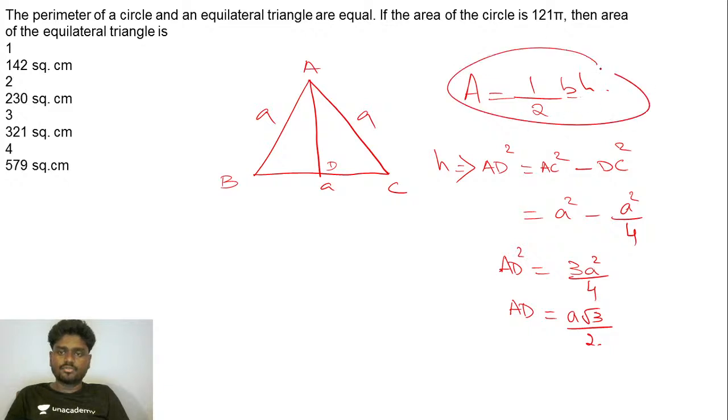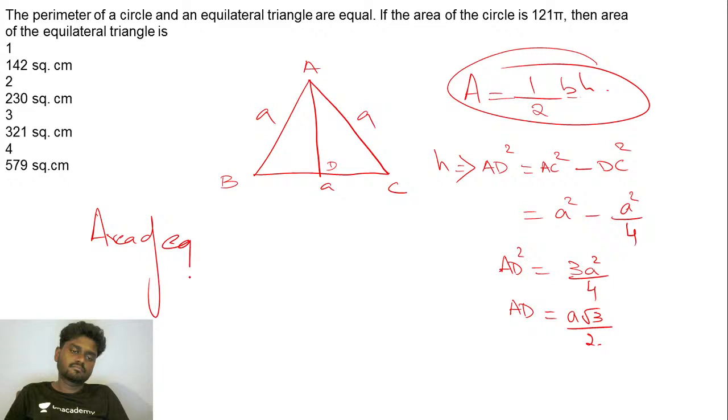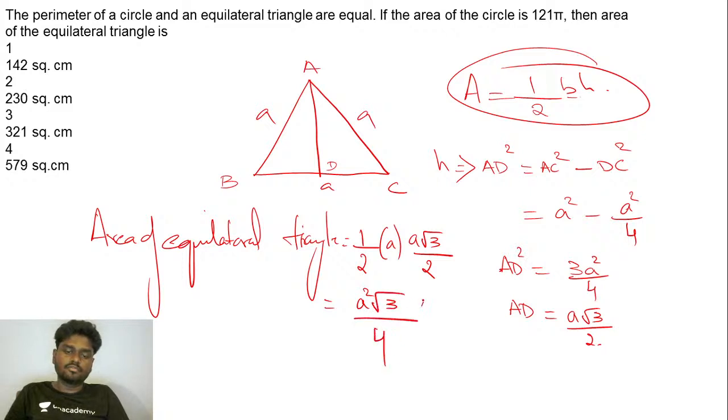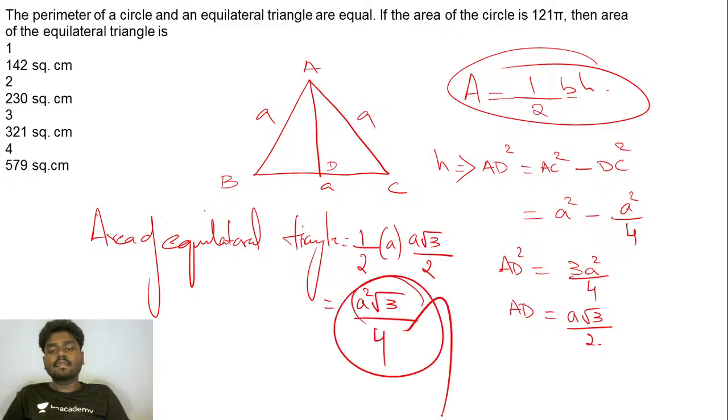If I substitute it here, the area of the equilateral triangle will be half, base is a and height is a root 3 by 2. So it's going to be a square root 3 by 4. That's how we got the area of the equilateral triangle. A very simple thing.